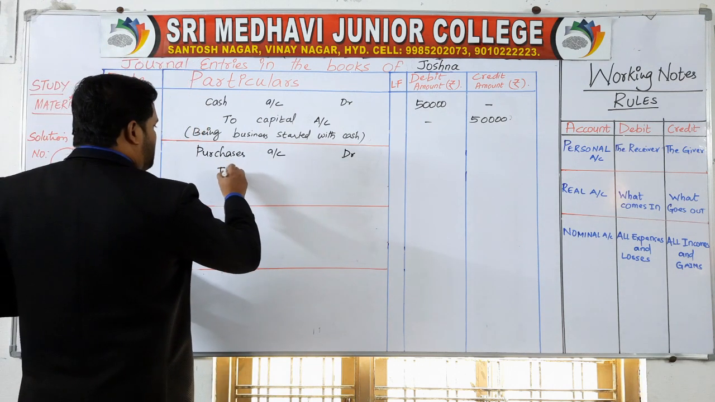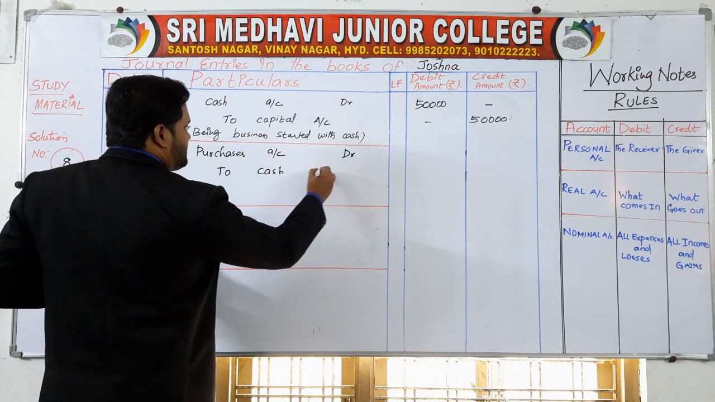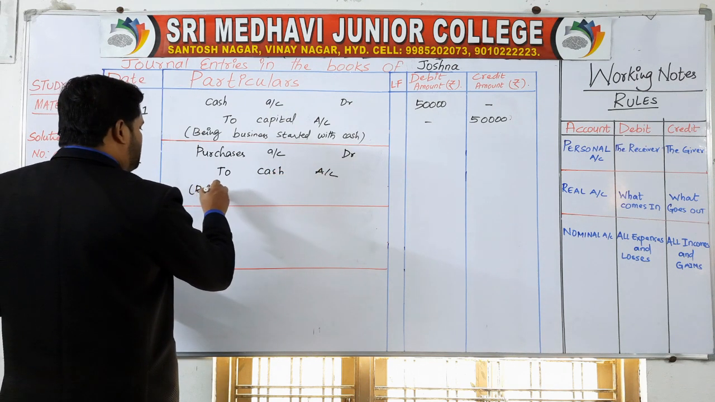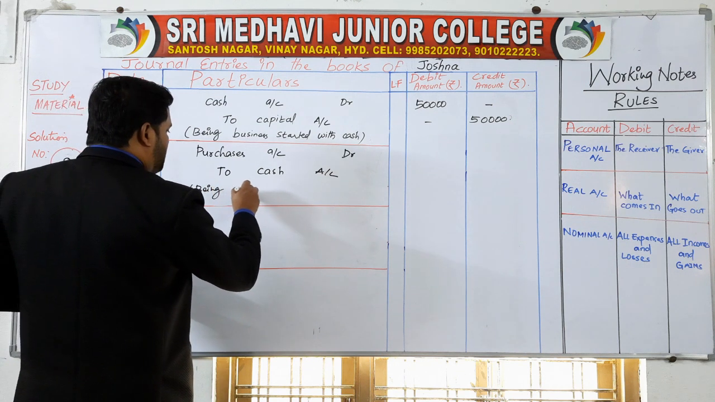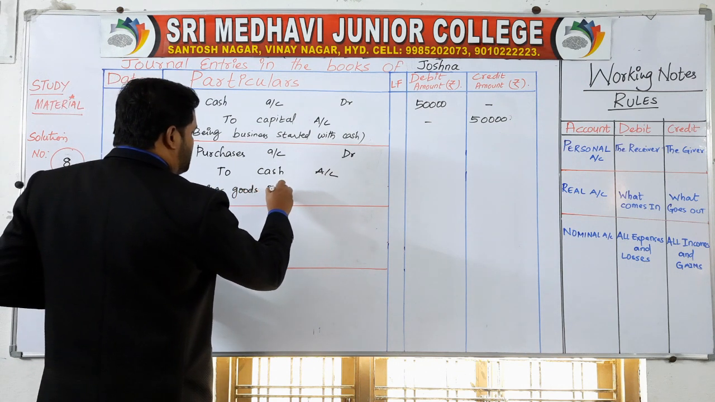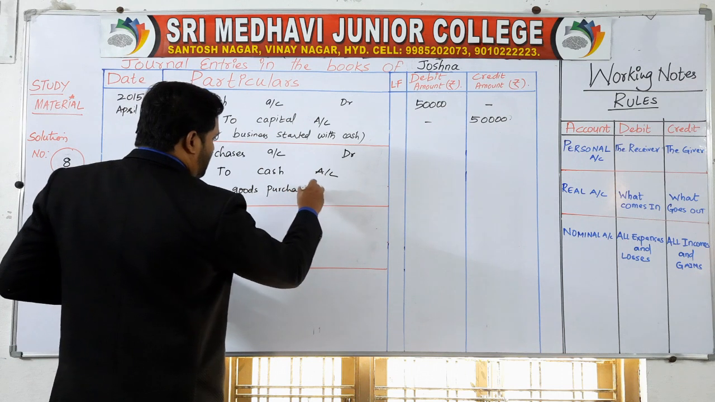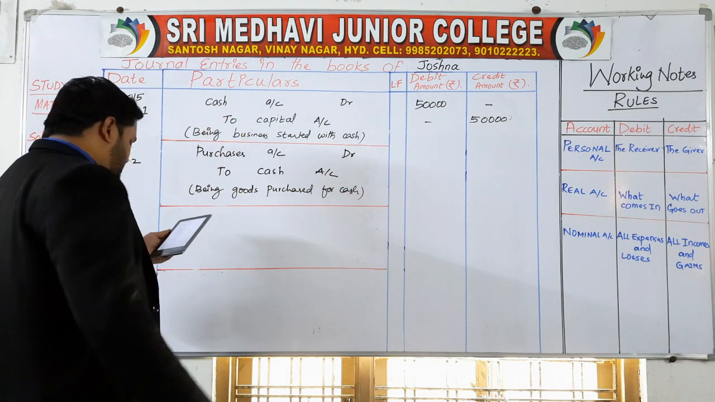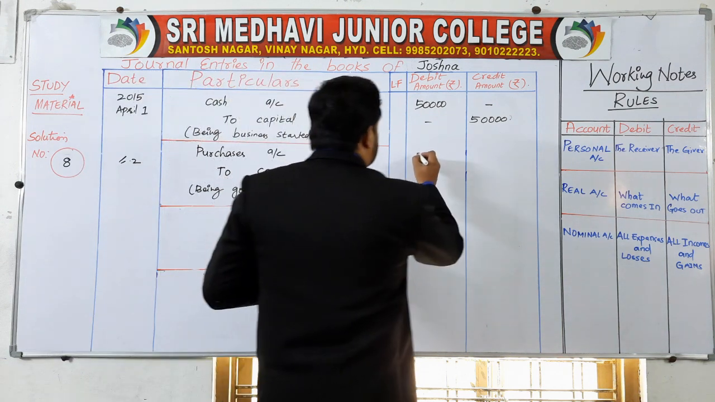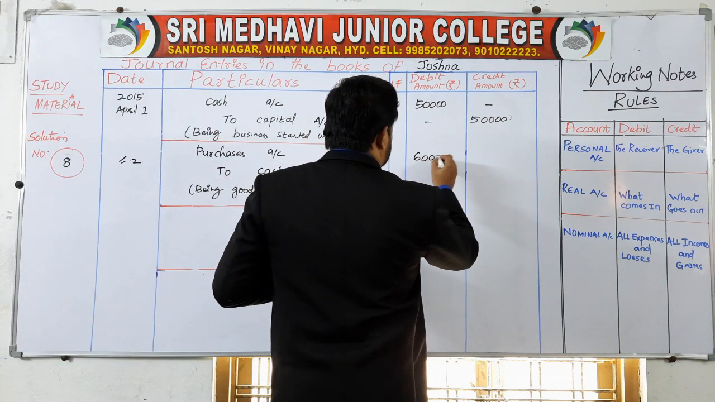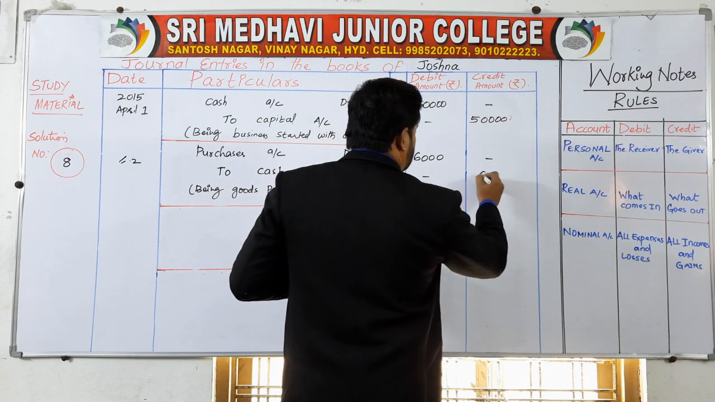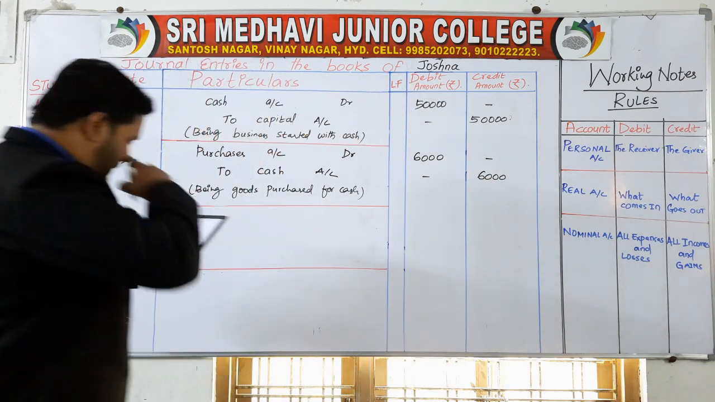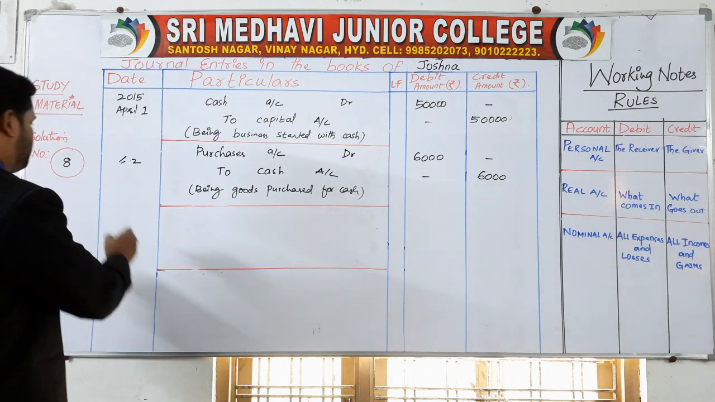Purchase account, debit to cash account, being goods purchased for cash. How much is the amount? 6,000 rupees. So Joshna has purchased 6,000 rupees goods for cash. On 4th of April,